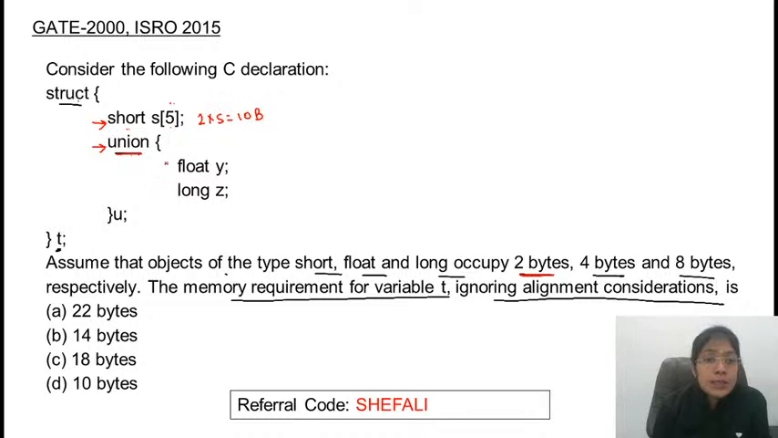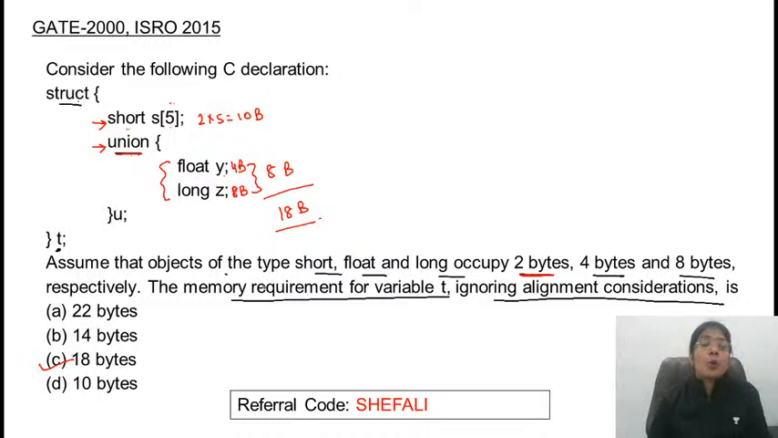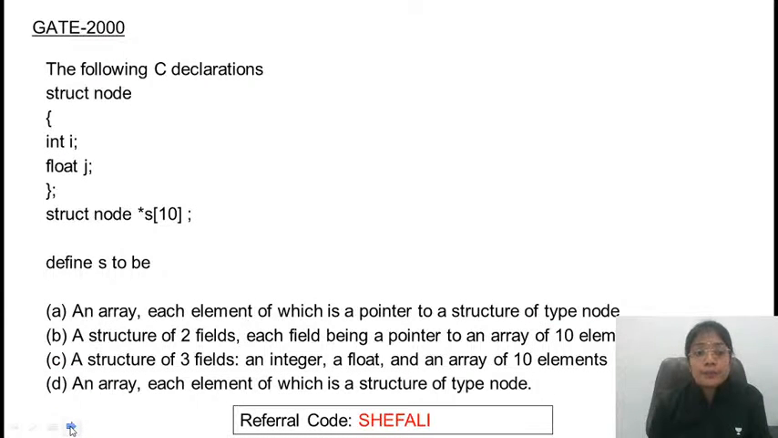What does union mean? Whatever the maximum requirement is among these, only that will be considered. Float will be taking 4 bytes and long will be taking 8 bytes. So among these two, 8 bytes will be allocated. So what is the sum? That is 18 bytes. So definitely yes, C is the correct answer. This problem was asked in GATE 2000 and the same question was repeated as it is in ISRO 2015. Easy. So just focus on the difference of structures and union.